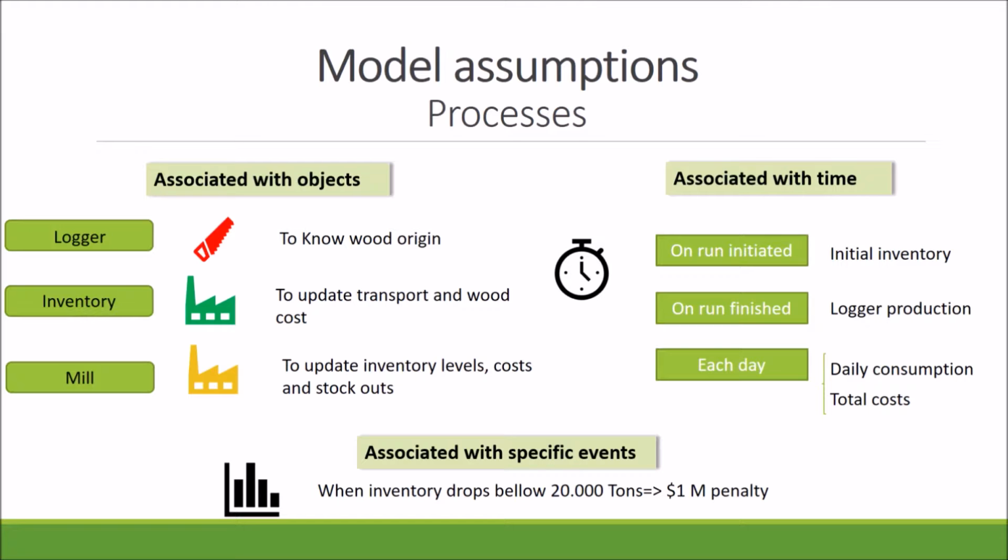Lastly, to simulate the penalties that are applied in case the inventory level drops below 20,000 tons, we have created one process associated with the monitor element of the software. The monitor element controls the inventory level; in case the boundary is reached, the penalty process is executed.